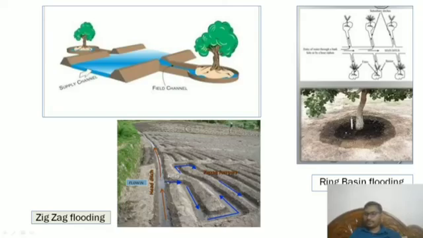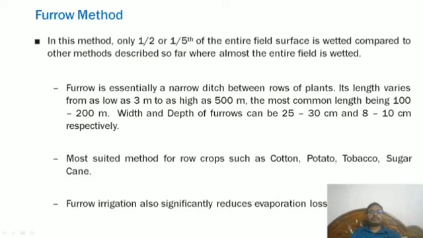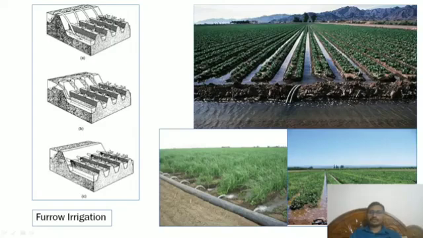That means this is the way they do ring basin flooding, and zigzag flooding means this one. This people can understand. This is zigzag flooding. By images you can understand what is going on here. Furrow method also, in the same way you can see. This is a kind of furrow method. You can see here how it will be.